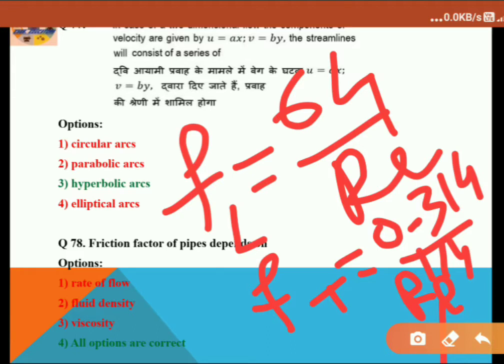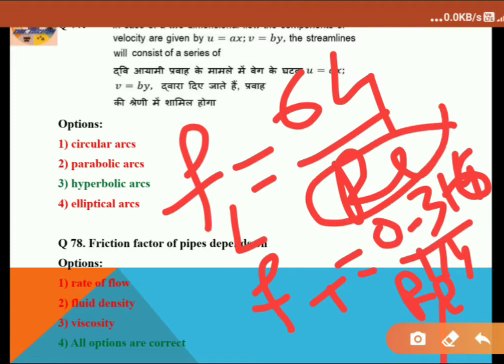That is the friction factor. So you can see that friction factor totally depends on Re.